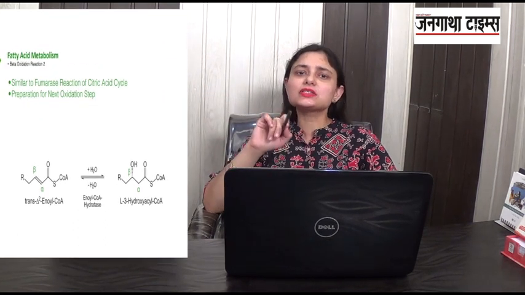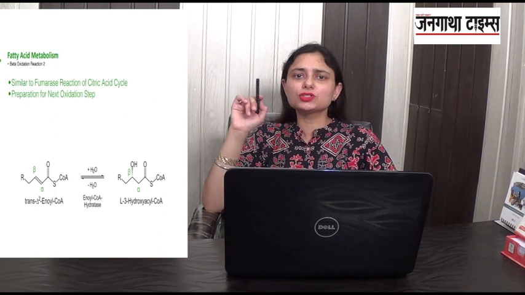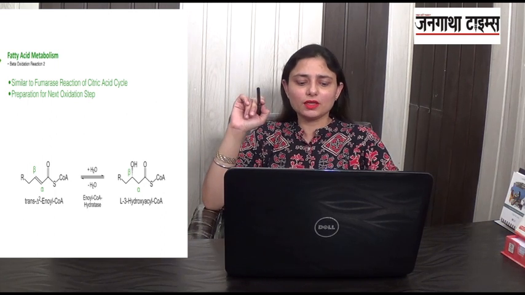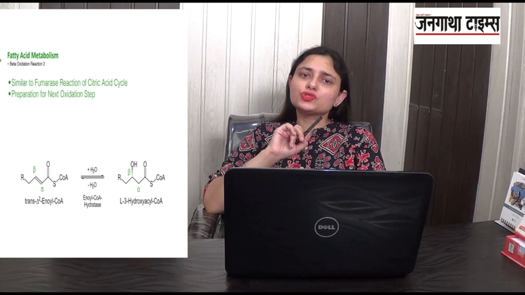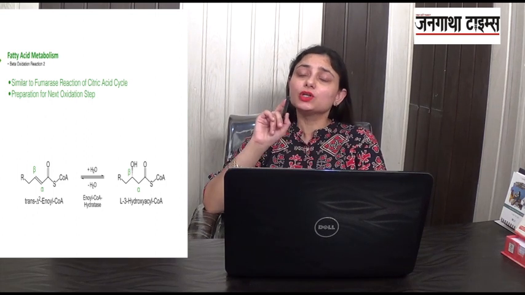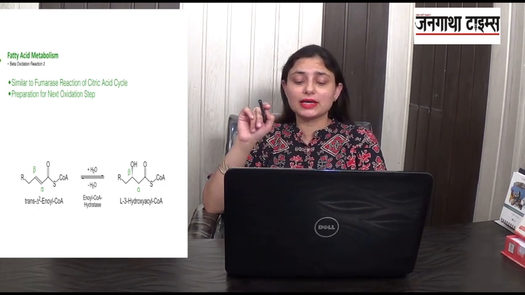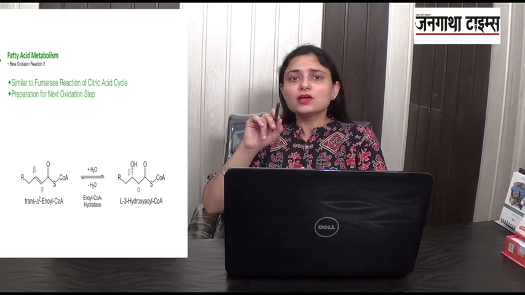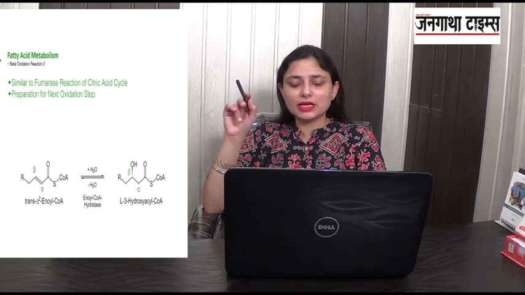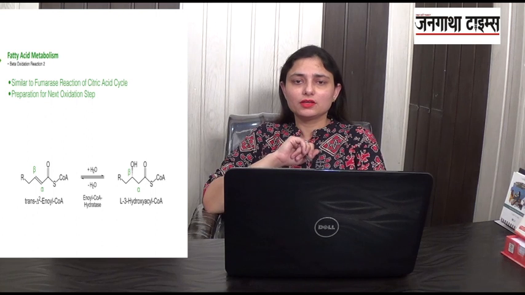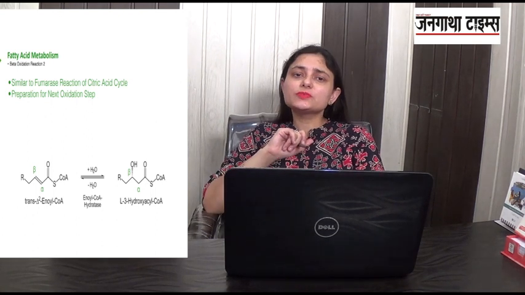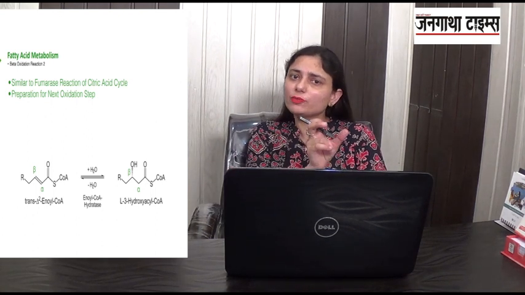Now there is a second reaction. The second reaction is hydration, or addition of a water molecule. Here to trans-enoyl coenzyme A, one water molecule is added and we get L3-hydroxyacyl coenzyme A. Again, which enzyme is being used? Take the name of the substrate.